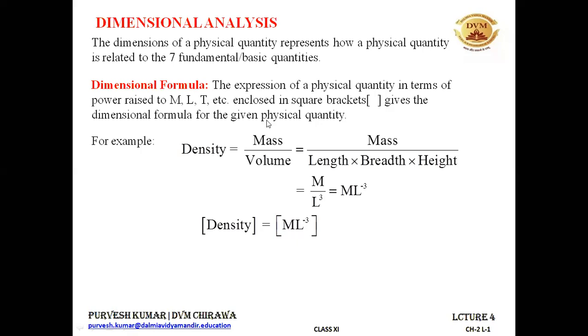All right. So if some quantity you can express in terms of the dimensional symbols of the 7 basic quantities, and then you enclose that expression in square brackets, then that expression gives you the dimensional formula for the given physical quantity. Now we have to go through the dimensional formula of various quantities, and we have to learn them by heart, because without knowing the dimensional formula for the physical quantities, we won't be able to solve the questions that are based on dimensional analysis.